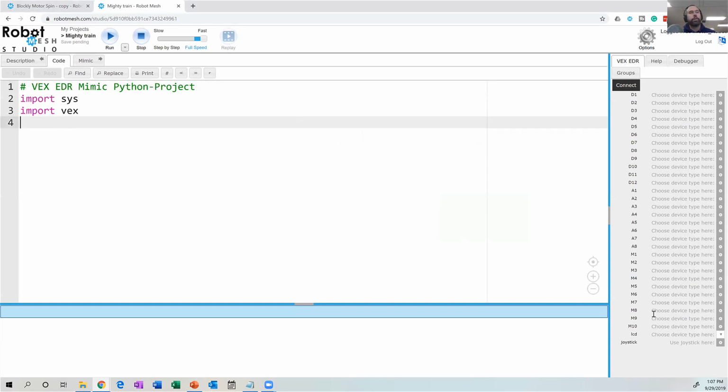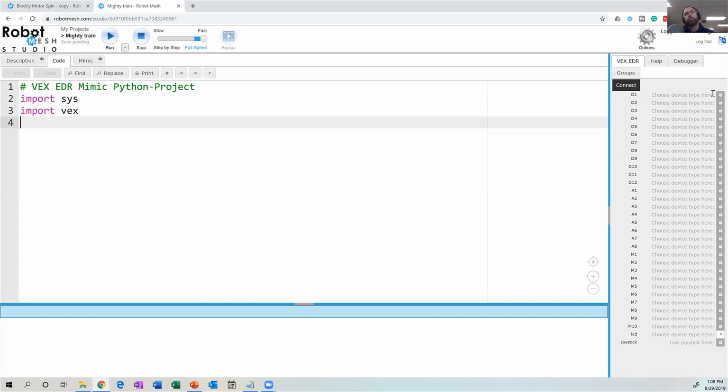You'll recall that the ports on the EDR are what I like to call dumb ports. What's new to V5 is that a lot of the motors and new sensors that will be coming out for the V5 in the future have little computers built into them. So when the robot is turned on and plugged into Robot Mesh Studio, the software will usually find those devices. Using the old 3-wire ports, we have to manually add them.